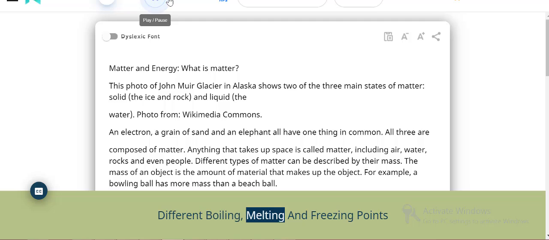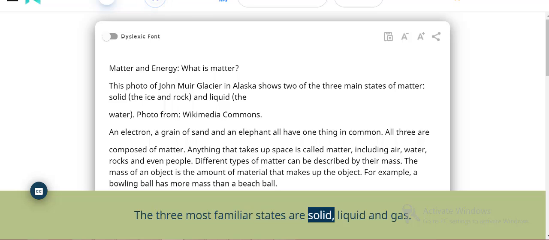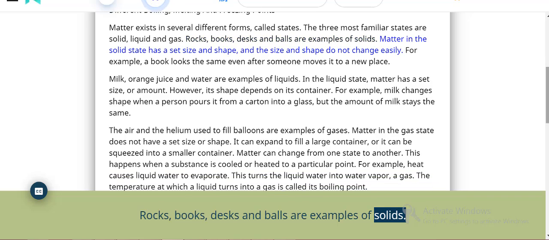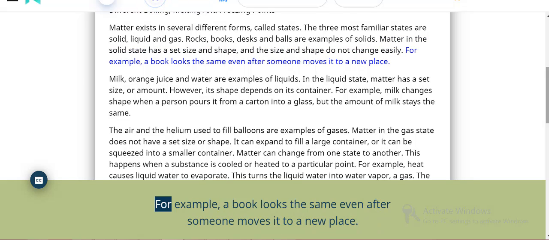Different boiling, melting and freezing points. Matter exists in several different forms, called states. The three most familiar states are solid, liquid and gas. Rocks, books, desks and balls are examples of solids. Matter in the solid state has a set size and shape, and the size and shape do not change easily. For example, a book looks the same even after someone moves it to a new place.